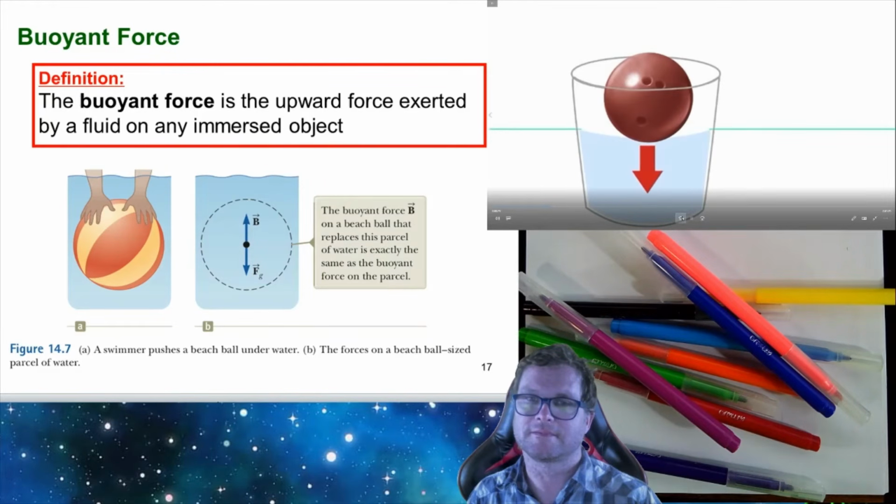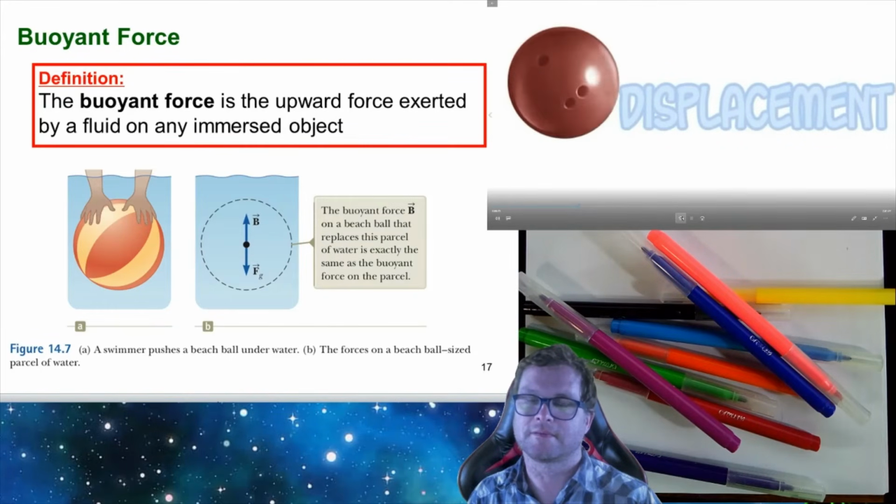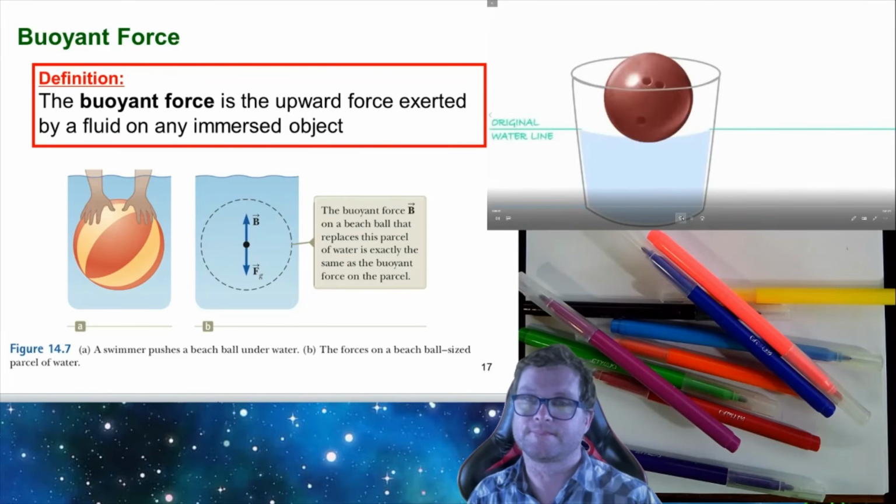Let's pause. The bowling ball and the water can't be in the same place at the same time. The water has to move out of the way to make room for the bowling ball. This is called displacement. It means being pushed out of place. So, as the ball goes down, it pushes the water up.